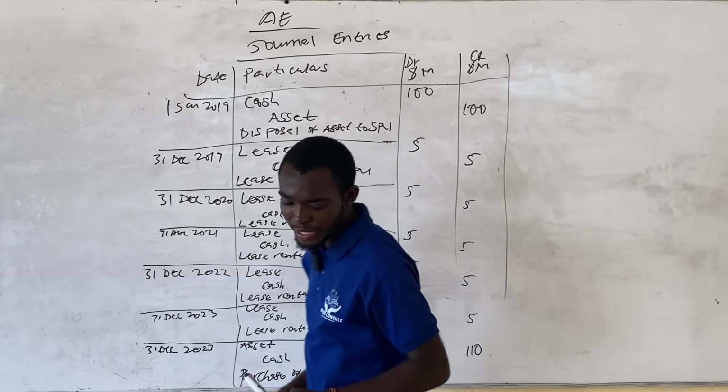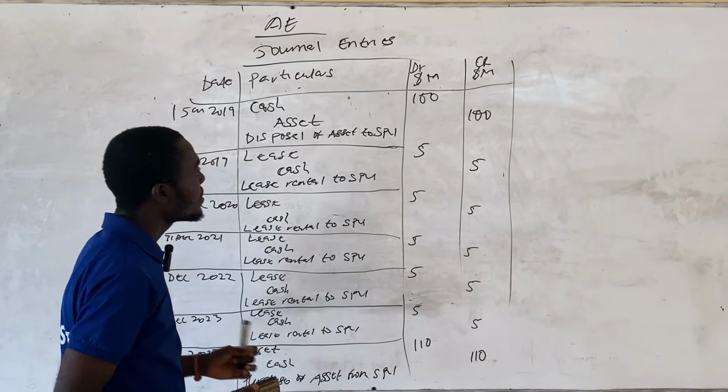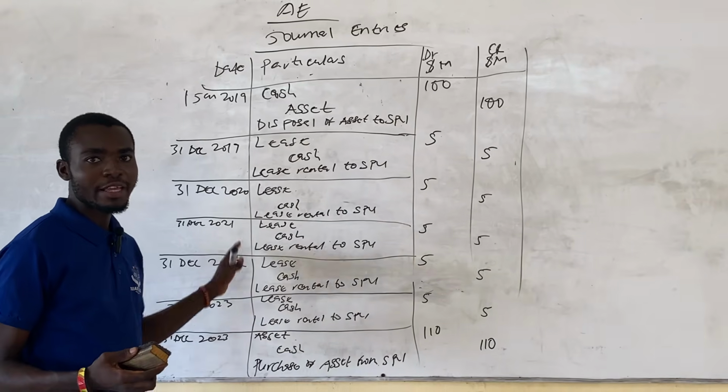So we proceed with the preparation of the income statement.